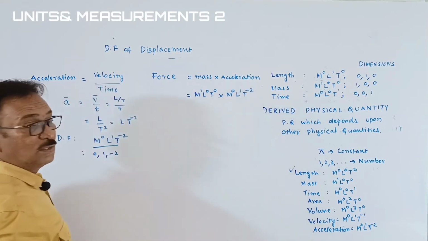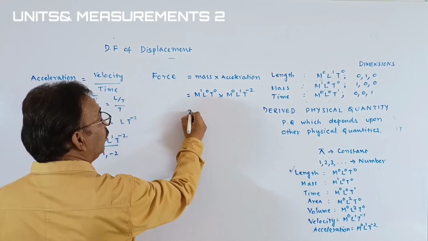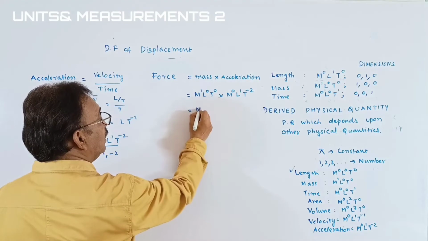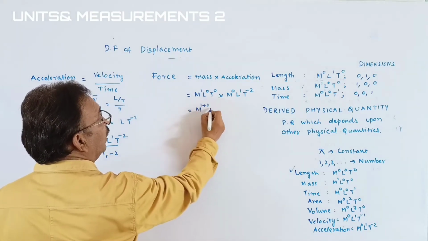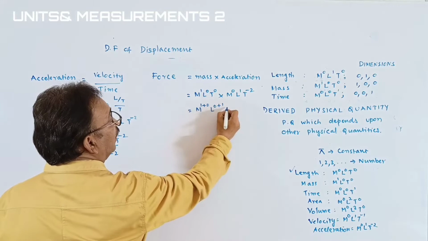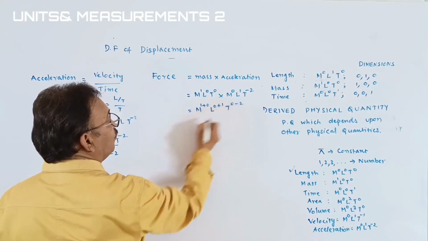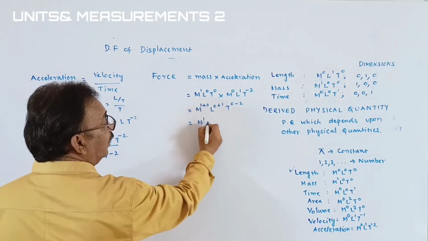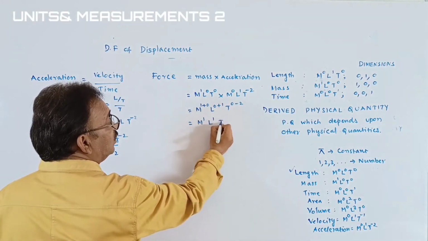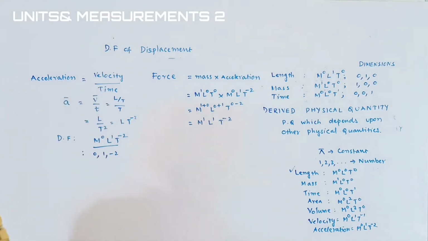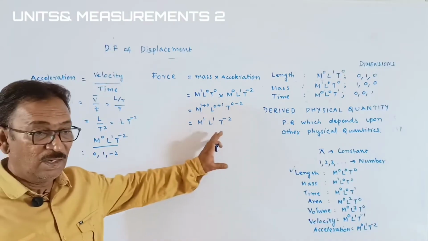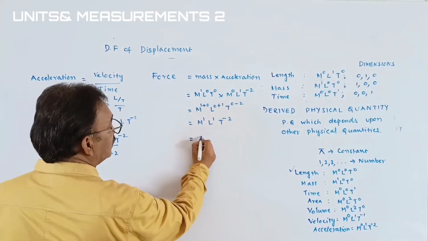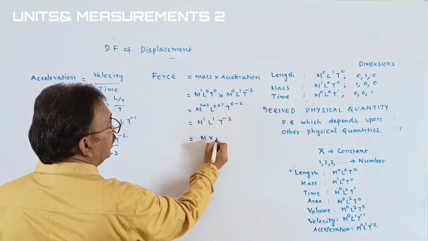Okay, students. Then we can write the dimensional formula as these are the bases. If the bases are same, we have to add the powers. M to the power of 1 plus 0, L to the power of 0 plus 1, T to the power of 0 minus 2. 1 plus 0 is equal to 1, M1, L1, T inverse 2. It is the fastest way to write the dimensional formula, students. In other words, you can write the dimensional formula. Mass is M and acceleration is what?